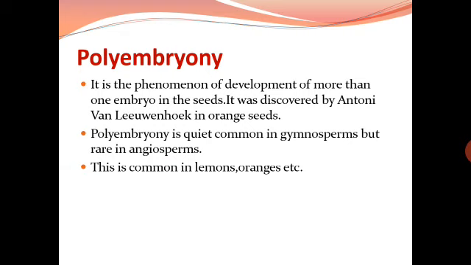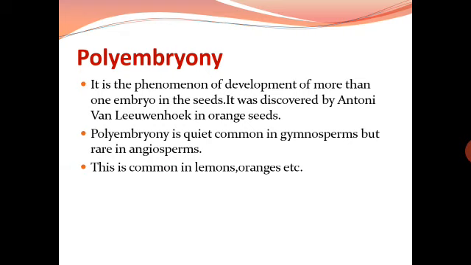Coming to polyembryony, the name itself is telling: many embryos. It is a phenomenon of development of more than one embryo in the seeds. It was first discovered by Antony van Leeuwenhoek in orange seeds. Polyembryony is quite common in gymnosperms, but it is rare in angiosperms. This is common in lemons, oranges, etc.